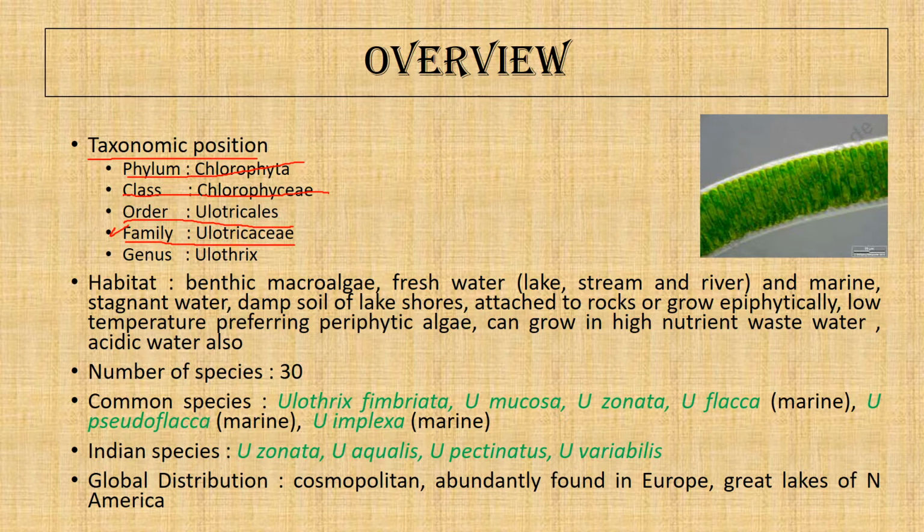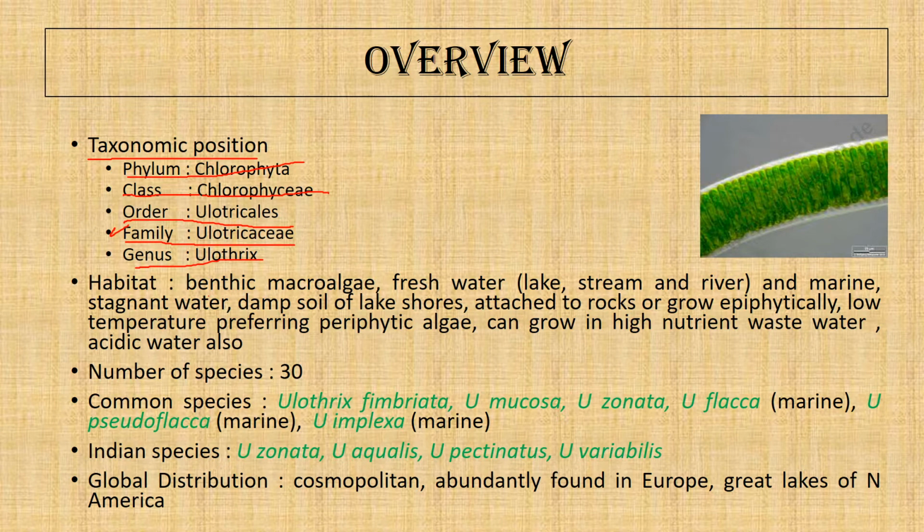The zoospores will also be of two types, that is the macrozoospore and the microzoospore. And the macrozoospores are always quadriflagellate. Microzoospores are either quadriflagellate or biflagellate. So this is about the family Eulotrichaceae. Now we are going to discuss the algae Eulothrix.